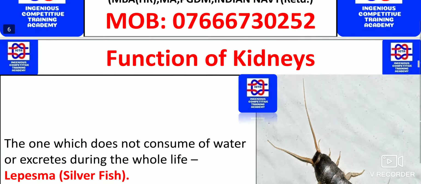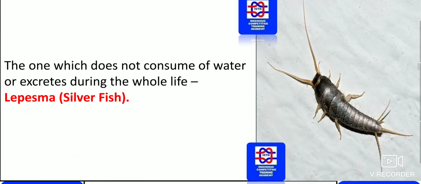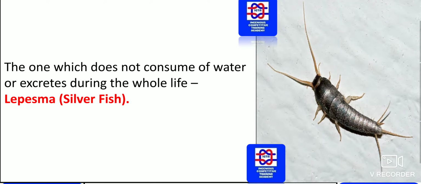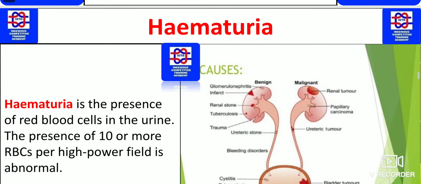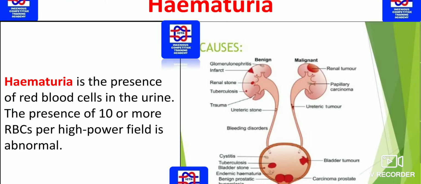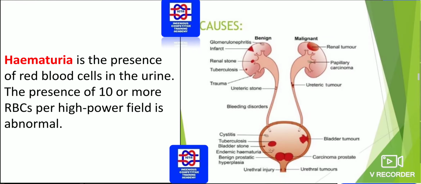by urination. What is the one which doesn't consume water or excrete during its whole life? It is known as lepisma. As you can see, the silverfish is the one which doesn't even consume water or excrete during its whole life. And we have a few diseases regarding the excretory system and kidney.